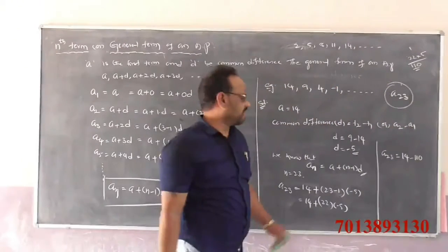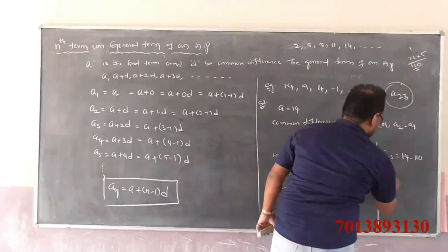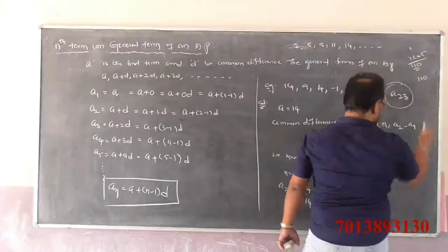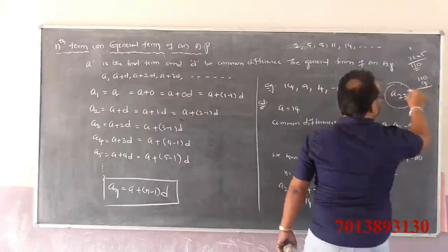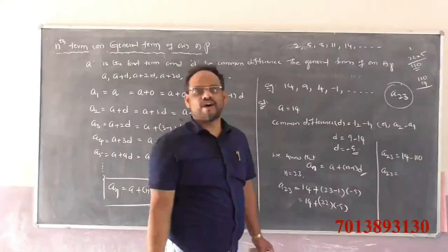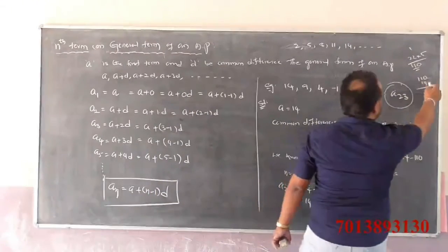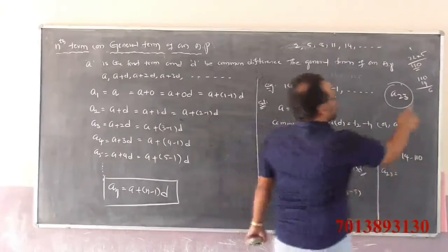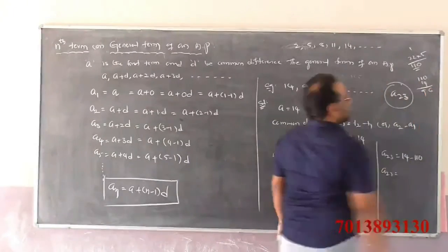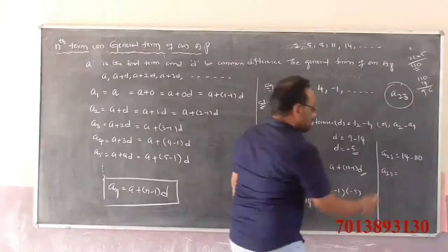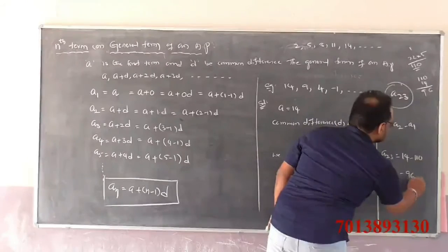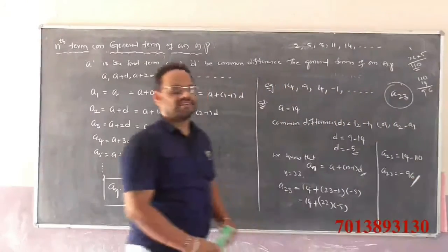So A23 is 14 minus 110, which is minus 96.